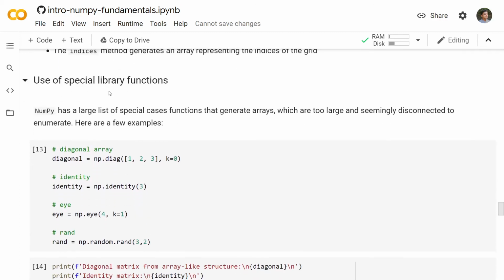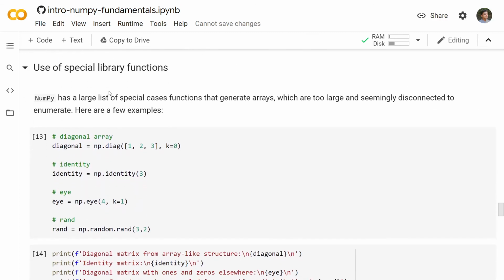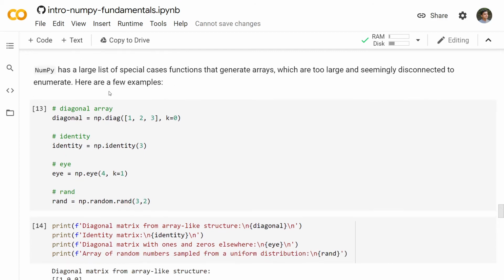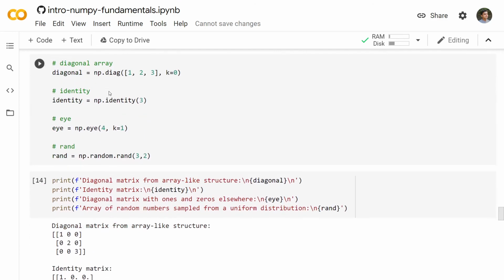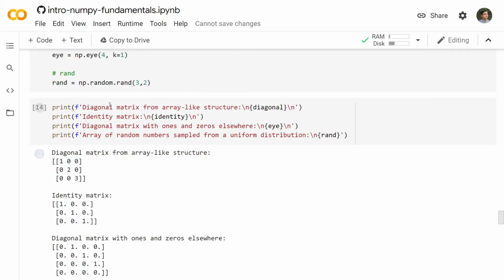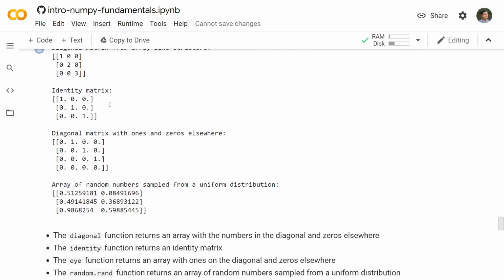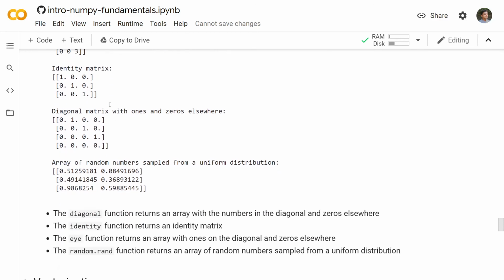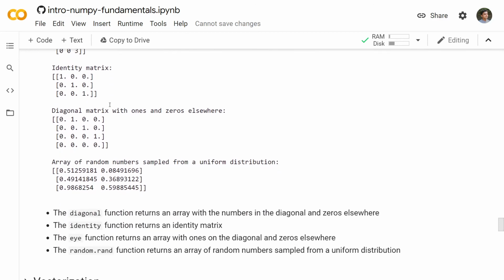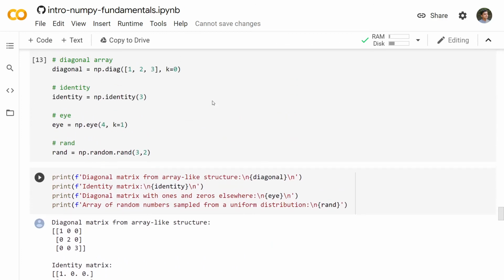So now coming to the use of special library functions. Sometimes we need a diagonal array. Sometimes we need an identity matrix. Sometimes we also need a diagonal matrix in which only the diagonal contains ones and zeros are at all other places. So we use the eye function there, right? And sometimes we use just an array of random values. So for that we have these methods.